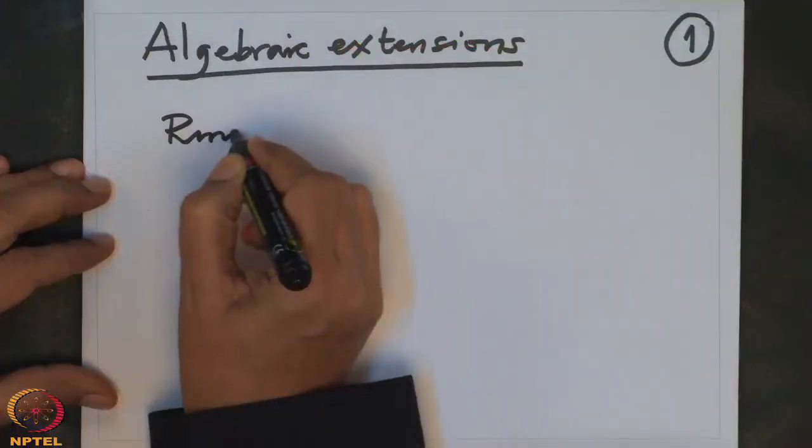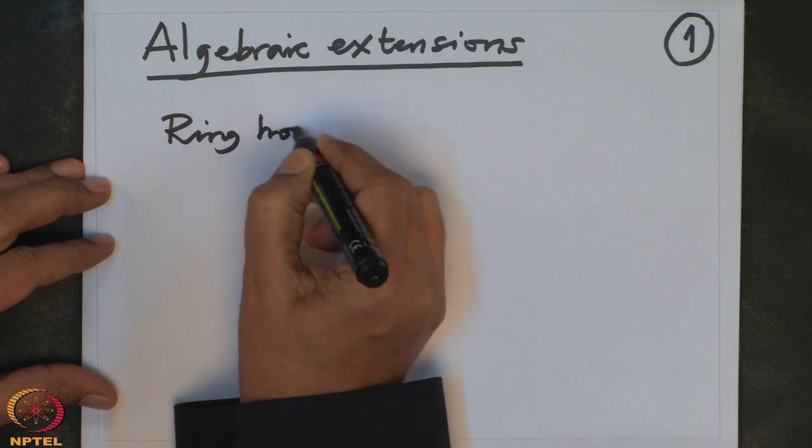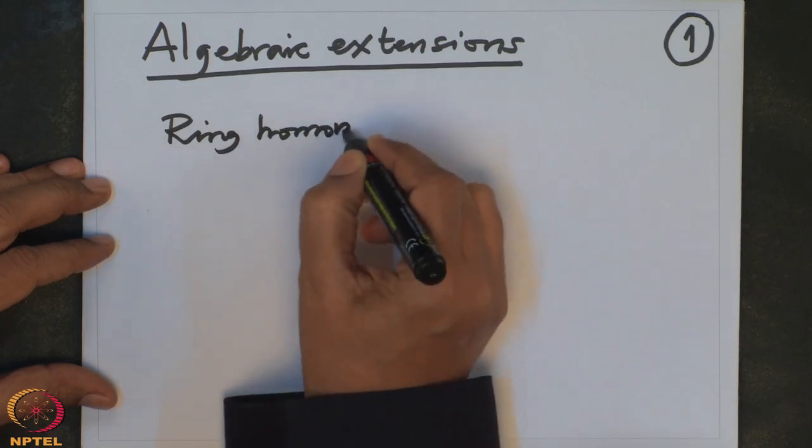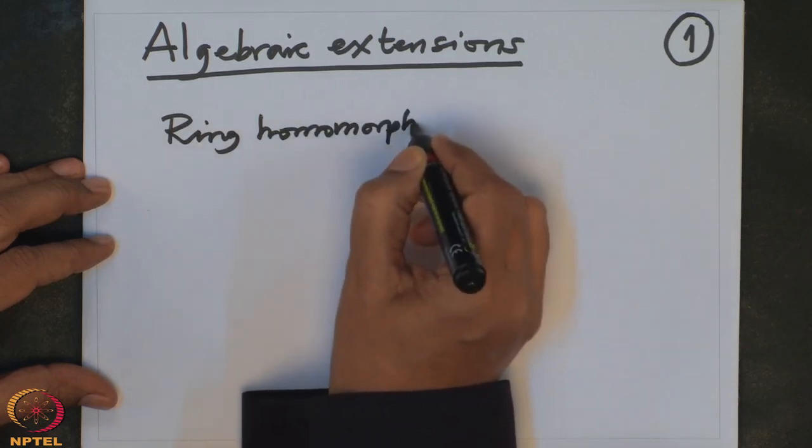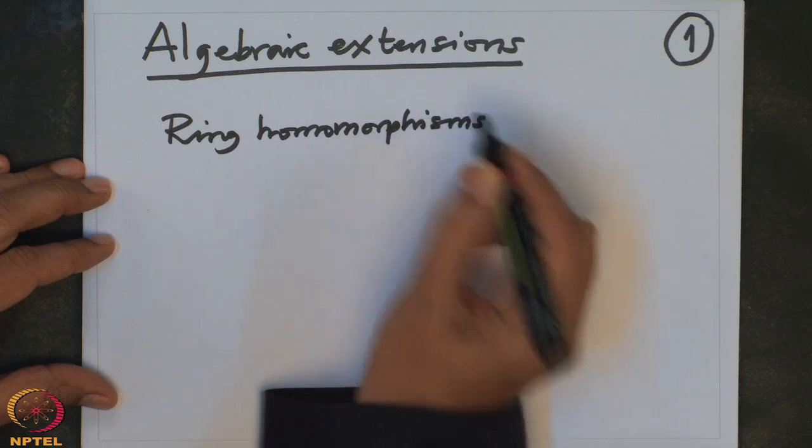Suppose we have a polynomial f. Before I go on to polynomials, I briefly recall what a ring homomorphism is. I think I had briefly recalled it earlier also, but let us do it once again.